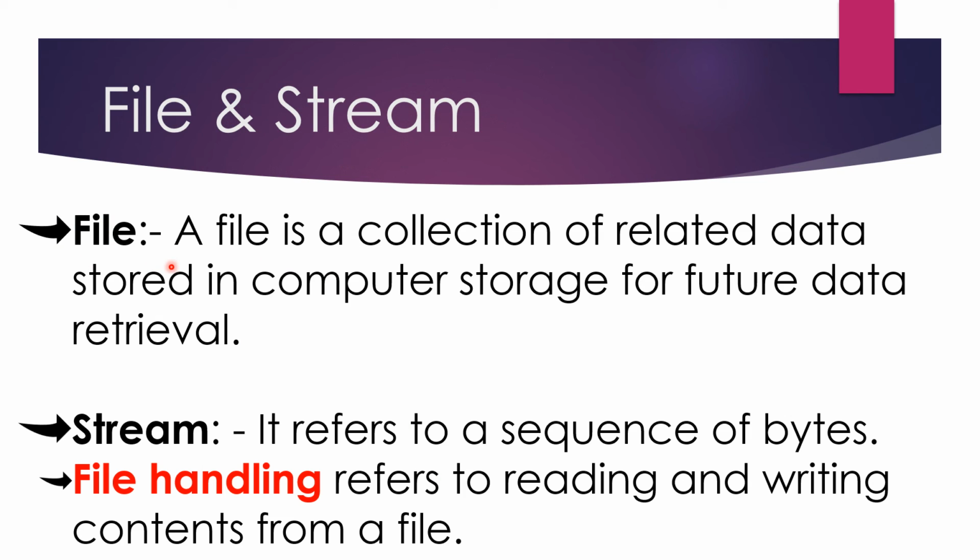So what is a file? A file is a collection of related data stored in computer storage for future data retrieval. That means if we need some data in the future, we can get that data from the computer storage. That is the use of a file. And what is a stream? It refers to a sequence of bytes. So a stream is a sequence of bytes.